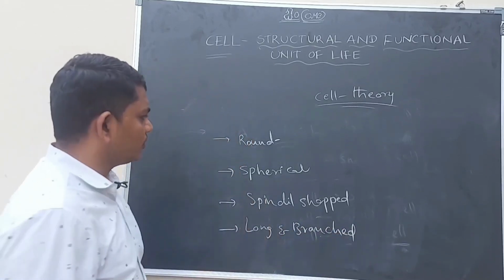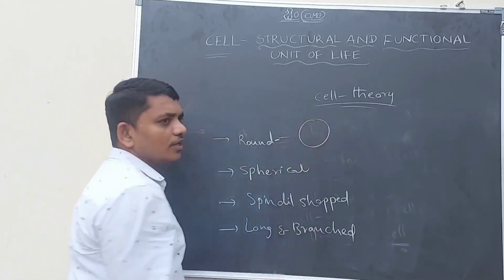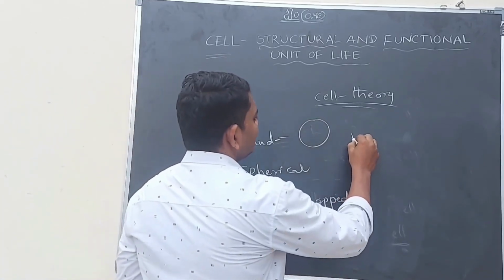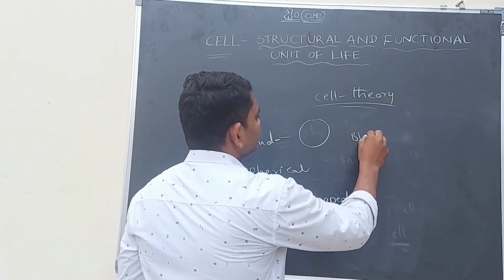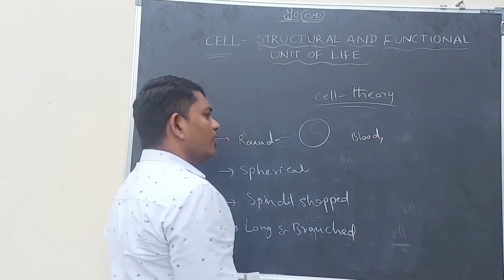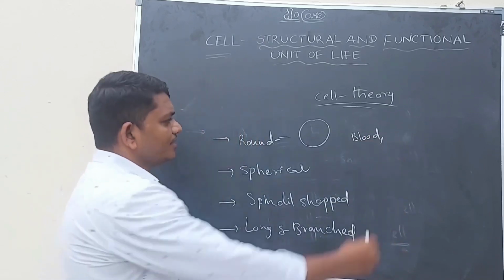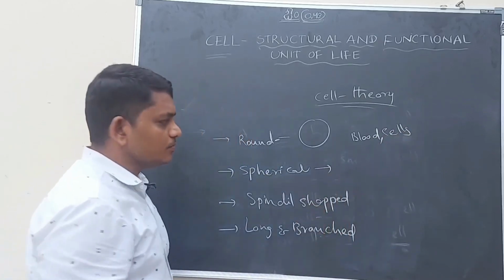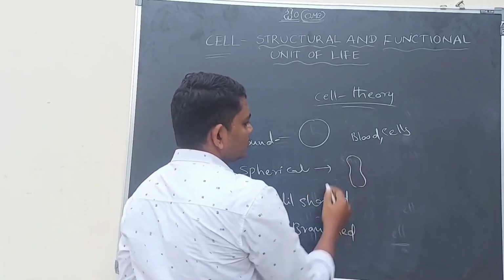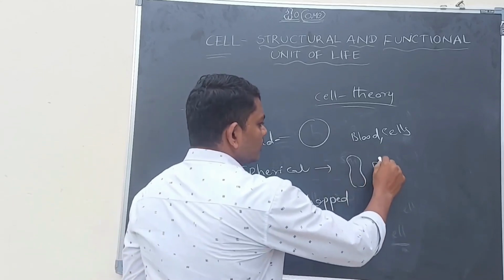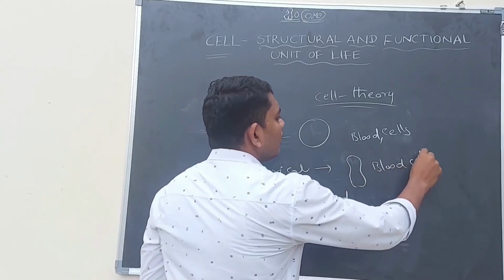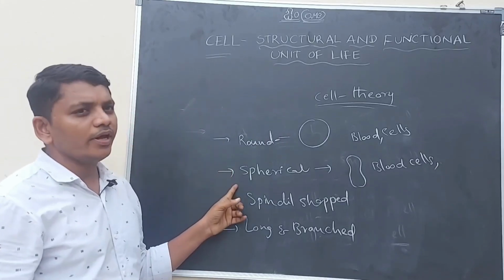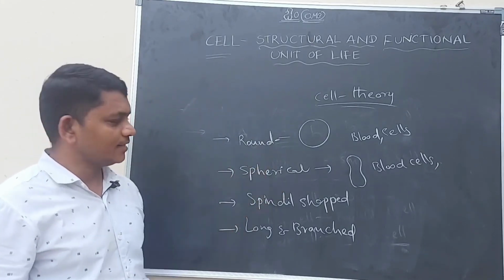Let us discuss examples for that. Some cells are round in the structure, round in the shape. Examples are blood cells, red blood cells or white blood cells, whatever it may be. And spherical, some cells are spherical like this. Some blood cells are in spherical shape. So for round and spherical shape we can give examples: blood cells.